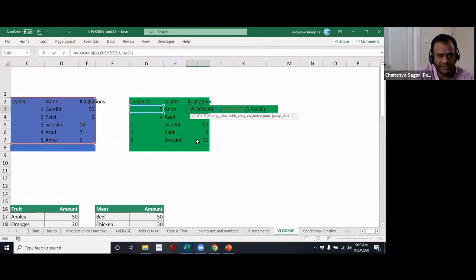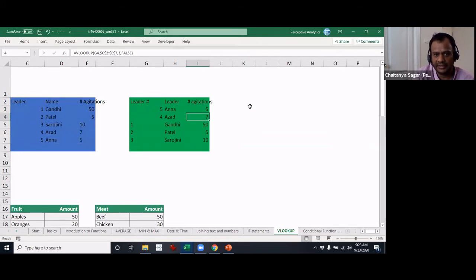Clear? So in this case, the number of agitations happens to be 1, 2, and 3. So I'll put number 3 there. Okay, and then it would work. Clear? Yeah. Okay, excellent.